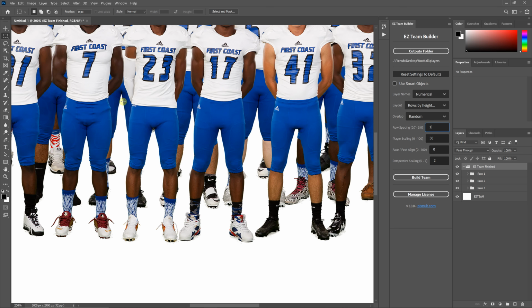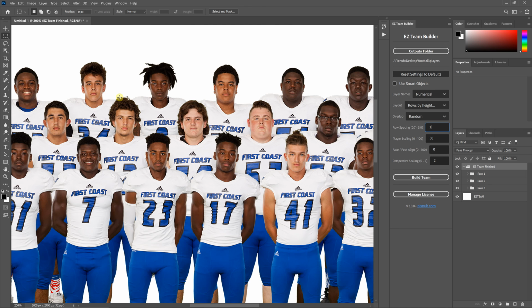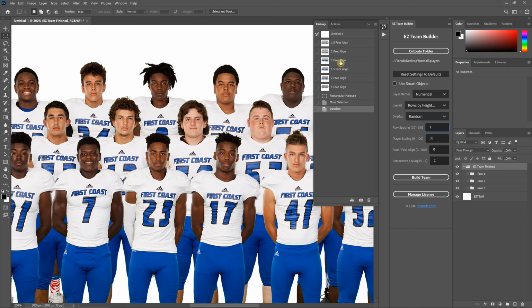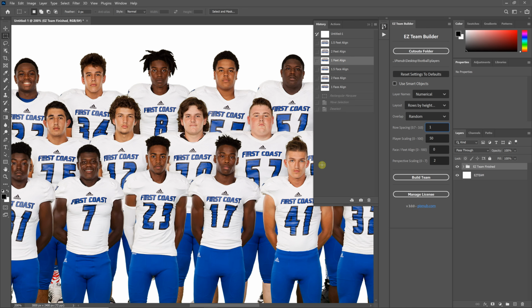the average height of the head. So let's say here's the average head height for all the images. And the distance from the center of the face, from one row to the center of the face to the next row, is 1. That's where this value of 1 is being derived. Now, if you go to a 1 with feet align, you see you get a little more spacing, and that is if you were to have this at 100.